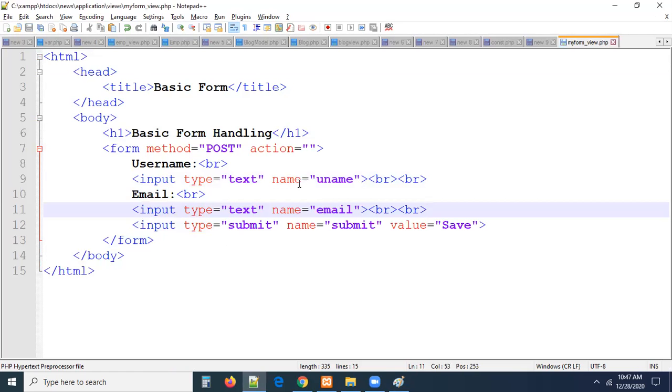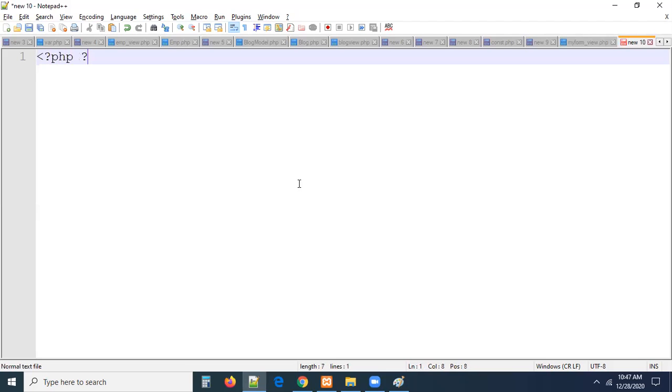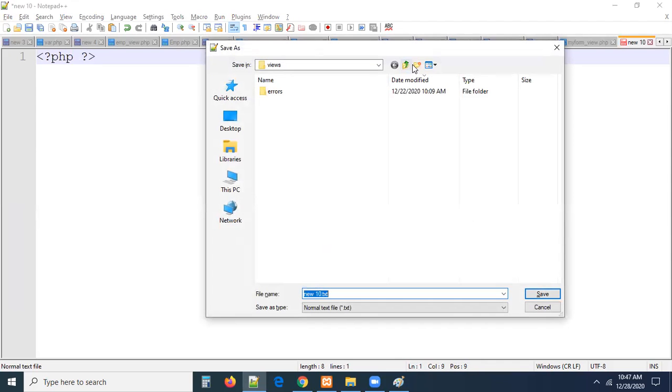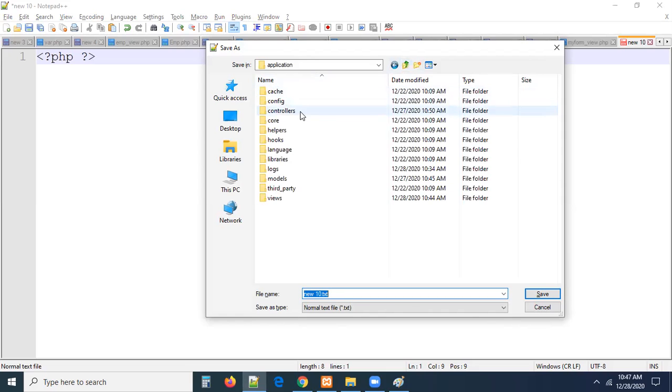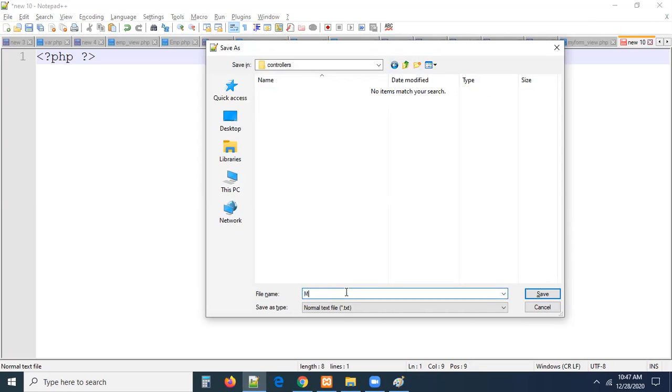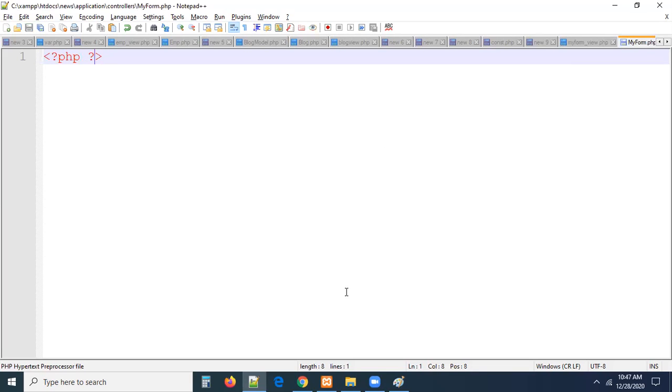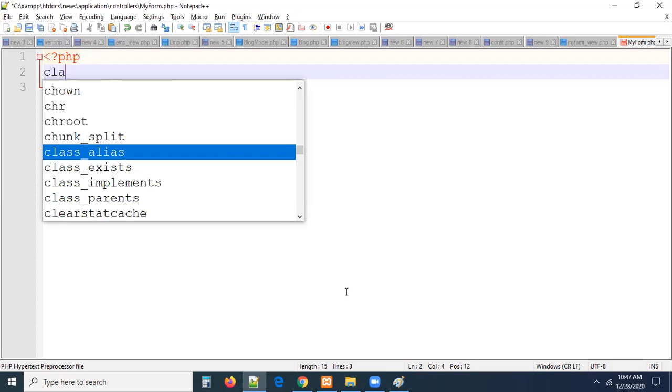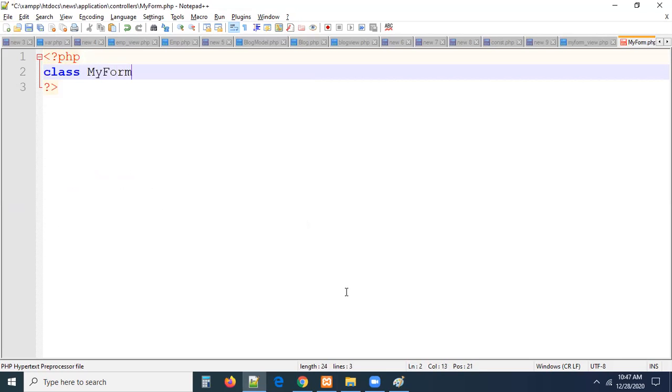For this, I'm going to create one controller, guys. What is the controller name? My form. Go to controllers and save the class file name as myform.php. What is our class name? Myform. Class myform extends CI underscore controller. This is the rule that every controller needs to follow, extending the CI controller. Done.